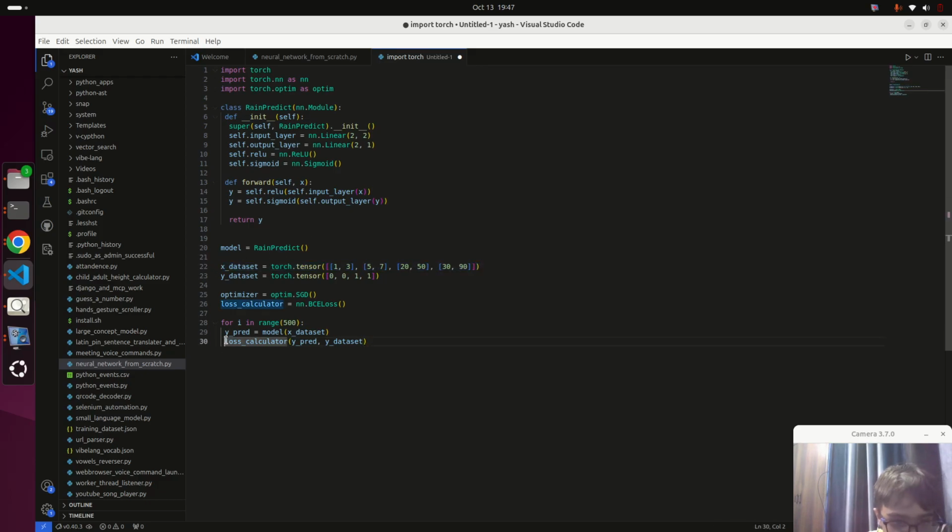And then after calculating the loss, it will apply something called back propagation, which finds how much the weights need to be increased or decreased to decrease the loss and make the predictions a little bit more accurate.